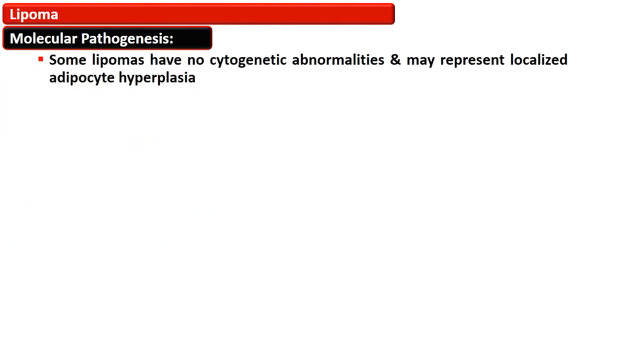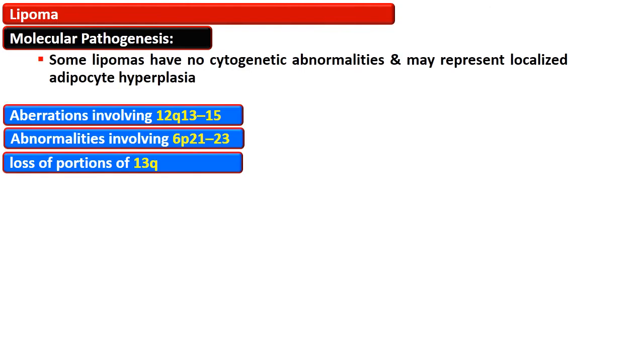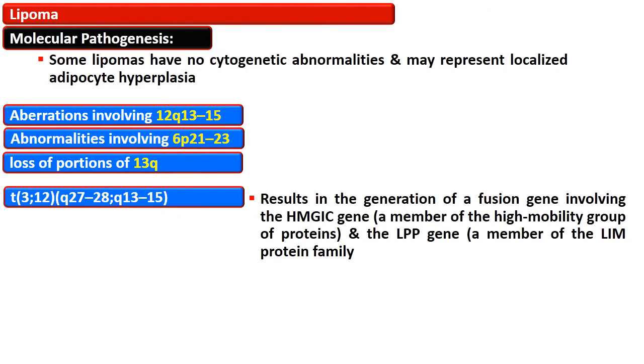Some lipomas have no cytogenetic abnormality and may present localized adipocyte hyperplasia, while aberrations involving the long arm of chromosome 12 and the short arm of chromosome 6 are common, and it is also associated with loss of a portion of the long arm of chromosome 13.